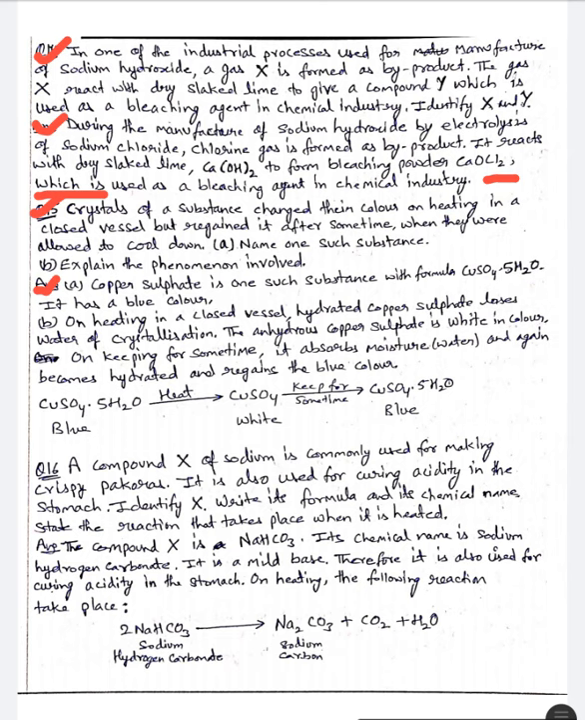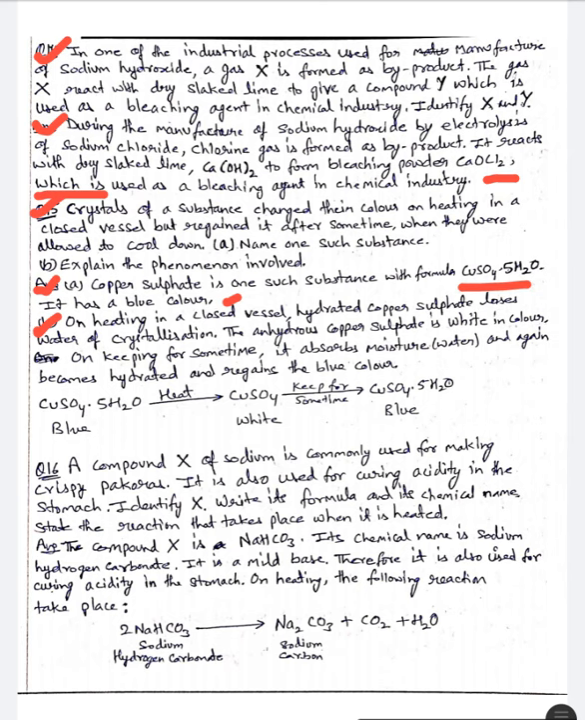It has a blue color, copper sulfate pentahydrate, which is of blue color. B part is, on heating in a closed vessel, hydrated copper sulfate loses water of crystallization. The anhydrous copper sulfate is white in color. On keeping for some time, it absorbs moisture and again becomes hydrated and regains the blue color.